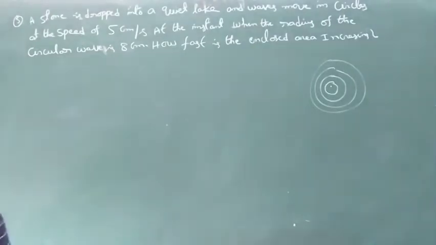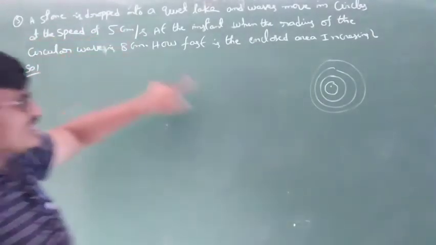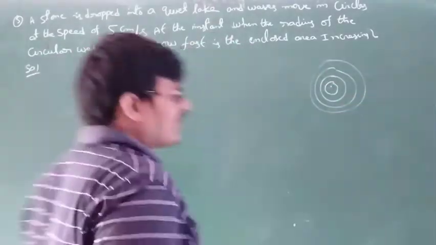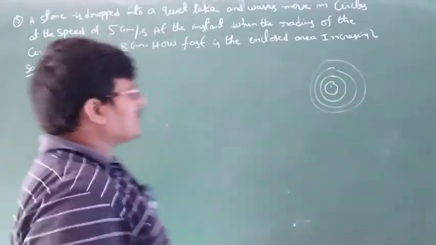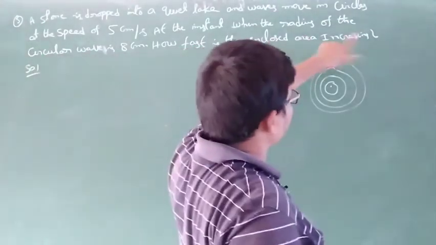The radius is increasing, and at the same time the area is also increasing. What do we have to find out? We have to find out the area increasing.